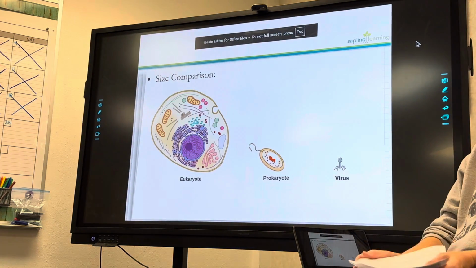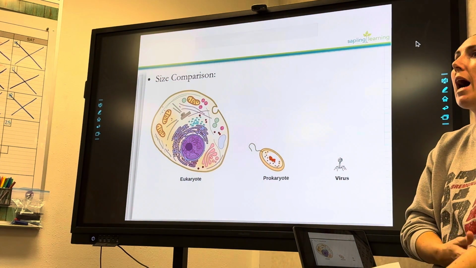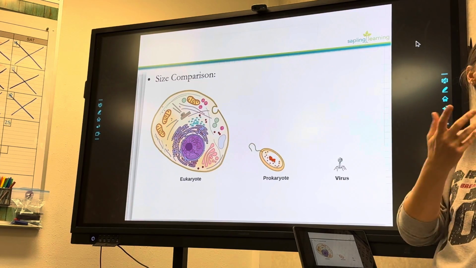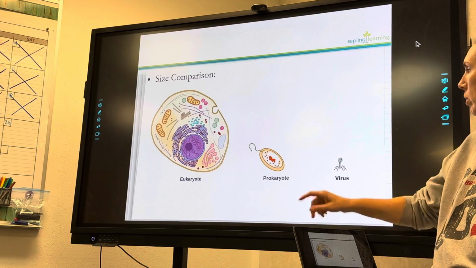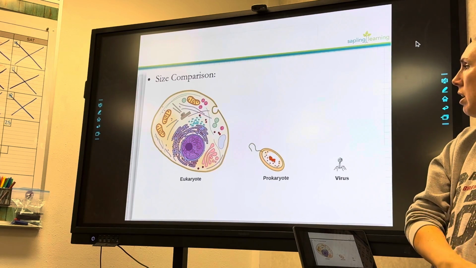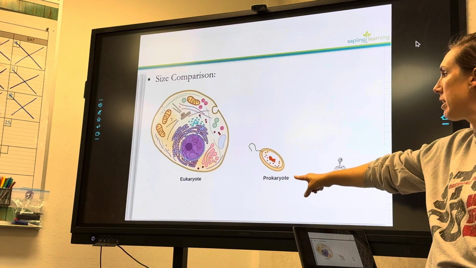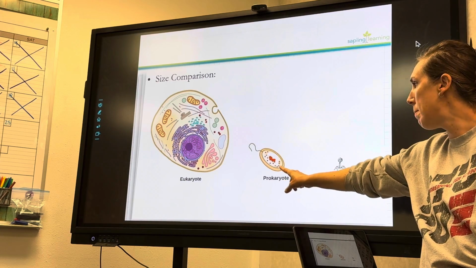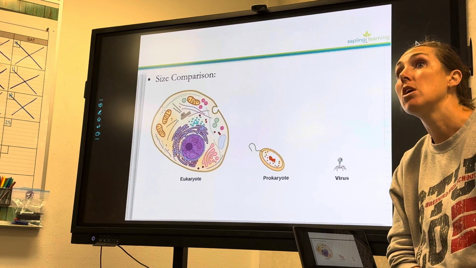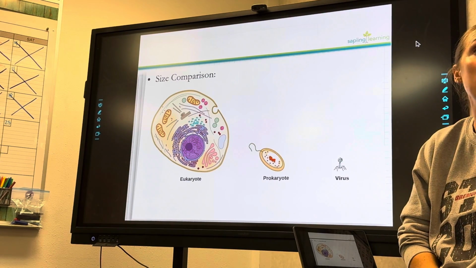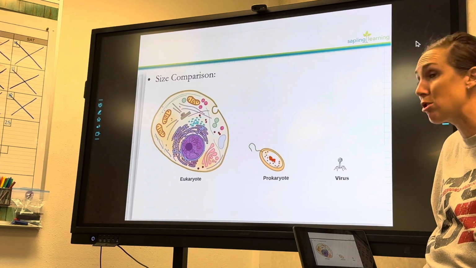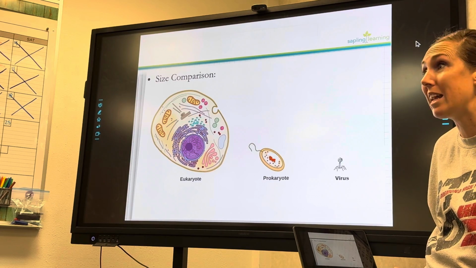Okay, up here, this is the size difference. This is why if we wear masks, that's great. It really keeps us from touching our mouth and our eyes and all the stuff. But y'all, we'll never see viruses. They are too small. They can penetrate any kind of mask we wear. Eukaryotes are 100 times bigger than silly bacteria prokaryotes, and prokaryotes are still 100 times bigger than a virus. We will never be able to see viruses. We're going to see bacteria under the microscope, but we can never see viruses. You would need an electron microscope, like at Texas A&M or Harvard, okay?